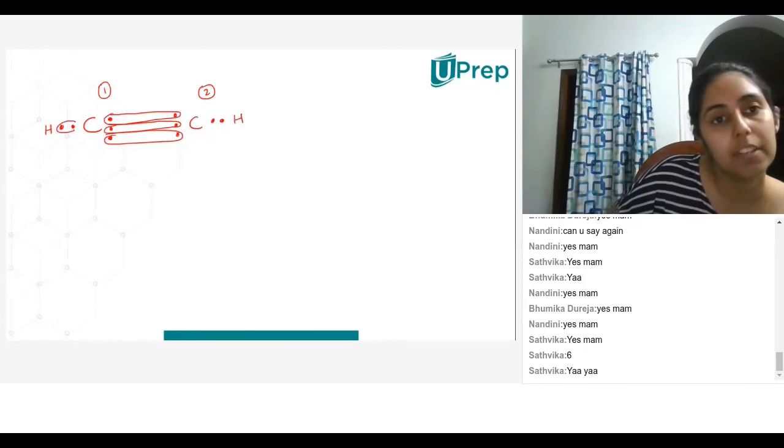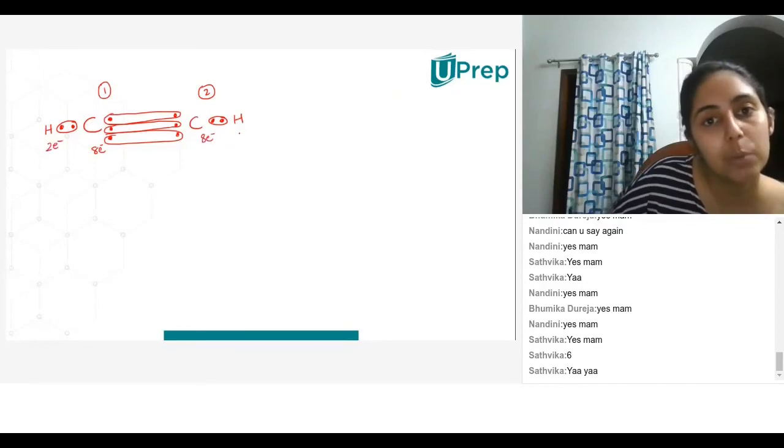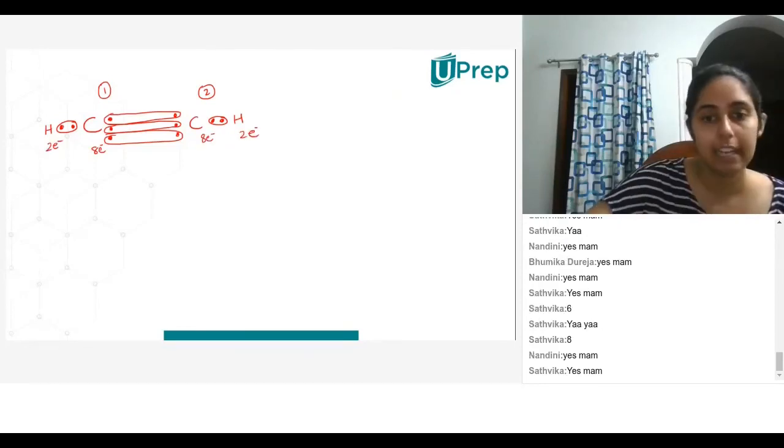Now this forms another bond. Both these carbons have 8 electrons. Hydrogen also has 2 electrons. The octet rule and the duplet rule are being satisfied. So how will I write this in terms of bonds?